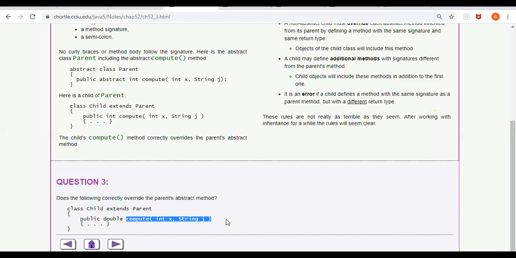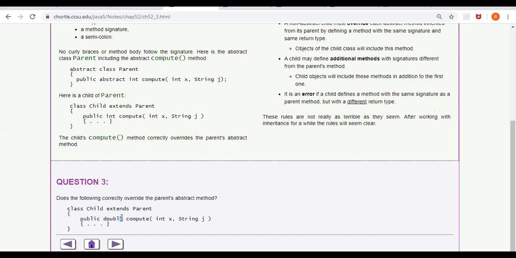Yes. But what about the return type? It is different. And what does this statement say? It is an error. So is this correct or not correct? Not correct. You cannot do this. If you want it to be correct, then what do you have to do?